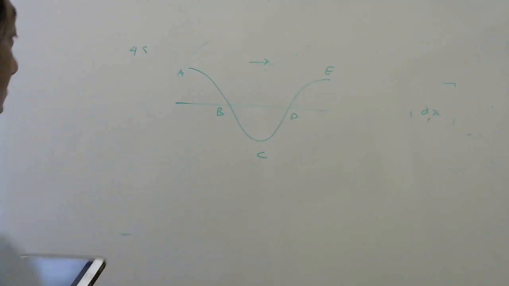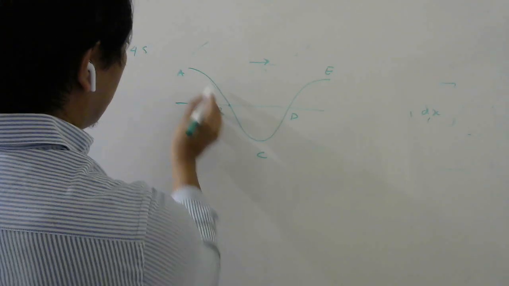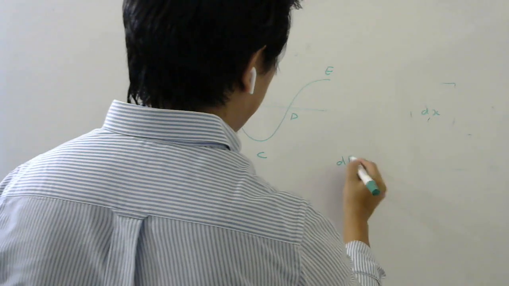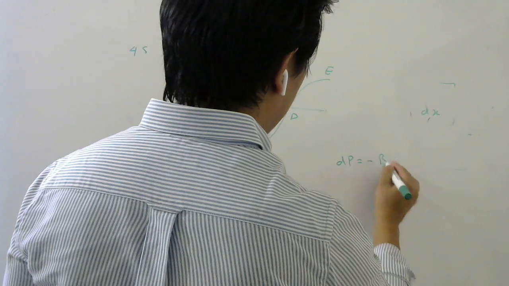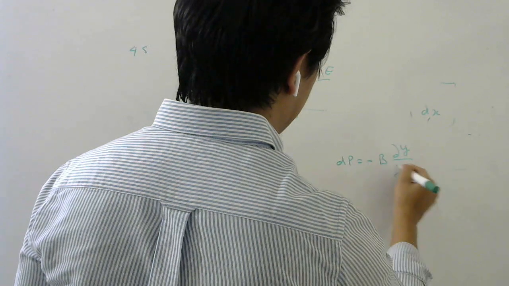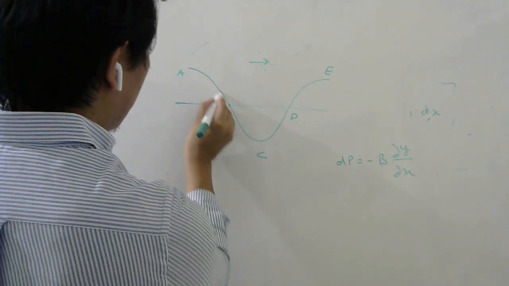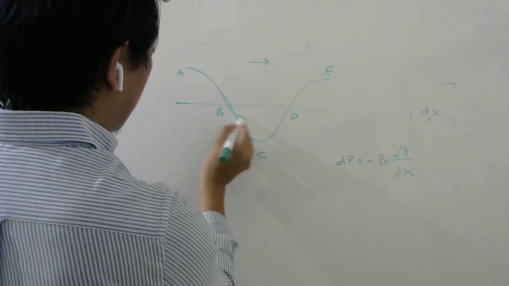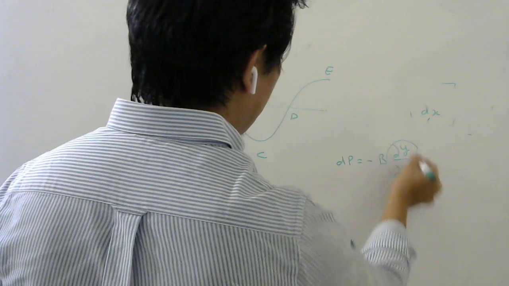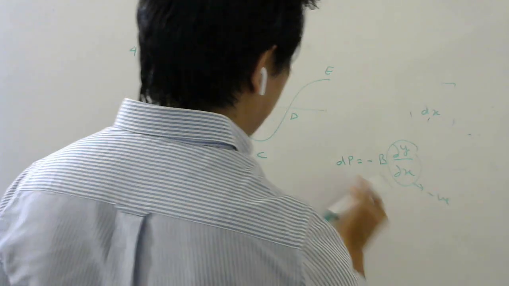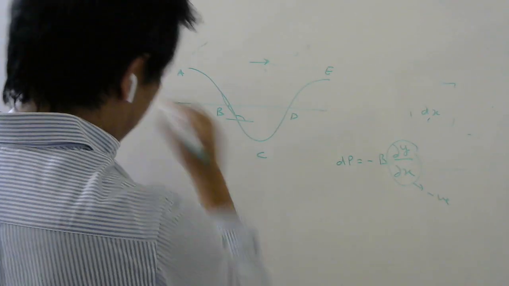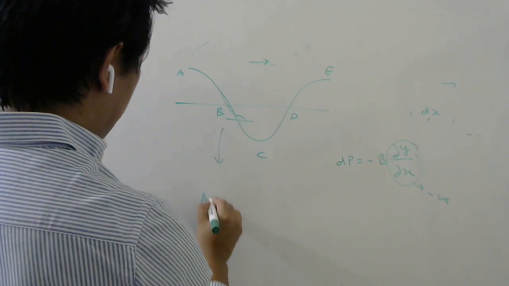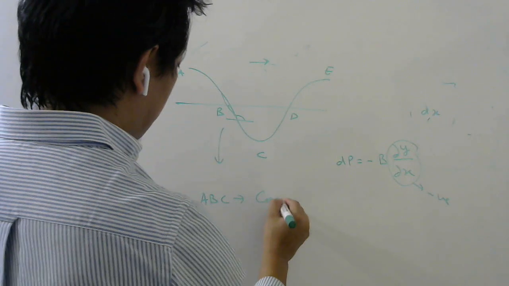Again, same way you can do here. If you look, you draw the slope, like dP is minus B (bulk modulus) times del y by del x. So at B, if you draw a tangent, it makes an obtuse angle, so slope is negative. Negative means dP will be positive, so this part represents compression. So part ABC will represent compression.